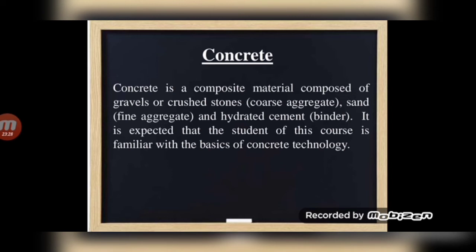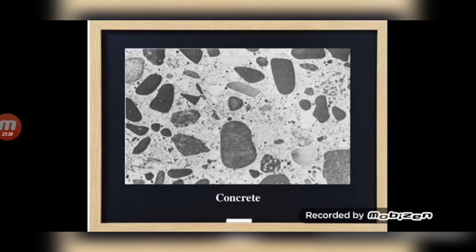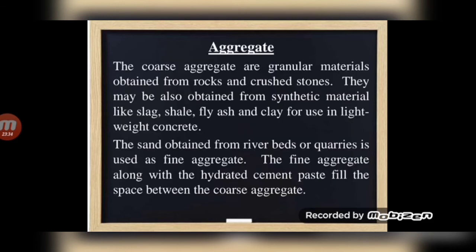Next, this is the concrete that we know already. Then aggregate. The coarse aggregates are granular materials obtained from rocks and crushed stones. They may also be obtained from synthetic material like slags, shale, fly ash and clay for use in lightweight concrete. The sand obtained from river beds or quarries is used as fine aggregate. The fine aggregate along with the hydrated cement paste fills the space between the coarse aggregate. These things you know already.